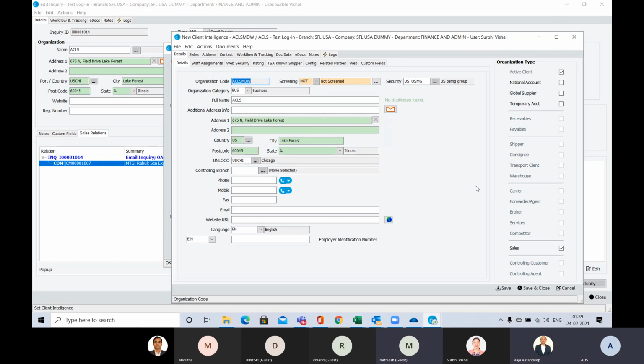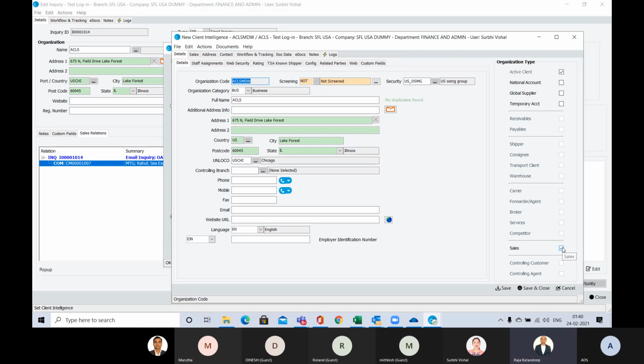Raja, one question. Who would register the customer? Who has the authority to register the customer? I think there is another blueprint creation on the organization master, the MDM flow. You have three segments: you can have a national account, a global supplier, and a temporary. Right now, the salesperson is just registering this customer as a sales, so they cannot do any business. You can see only the sales is ticked.